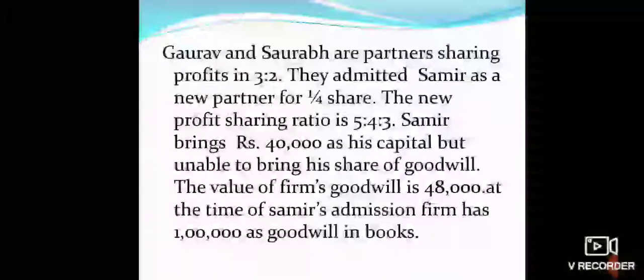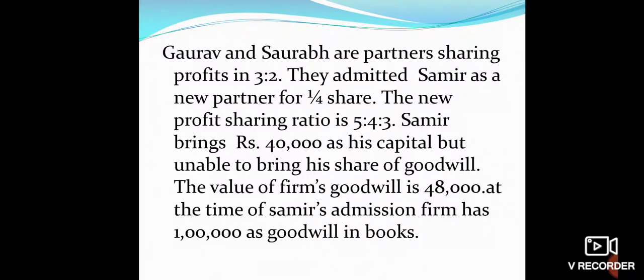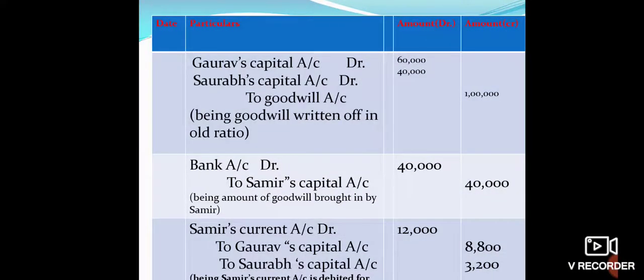So in this question, the two entries will be the same as we solved in the last slide, and there is one more entry regarding the write-off of old goodwill. Now the solution of this question is Gaurav's capital account debit, Saurav's capital account debit to goodwill account.